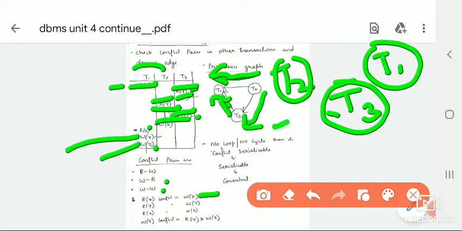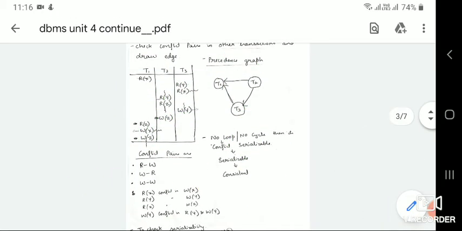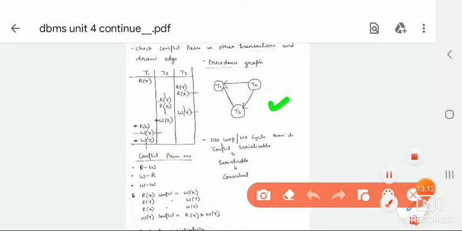So finally you got this precedence graph.